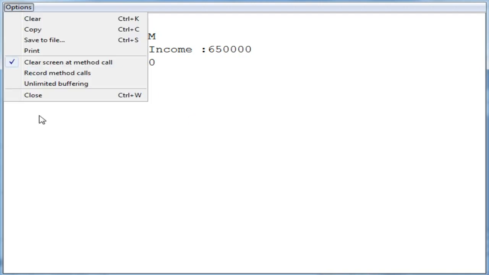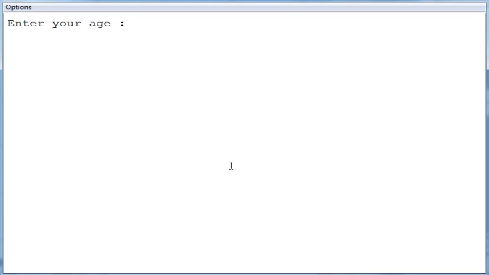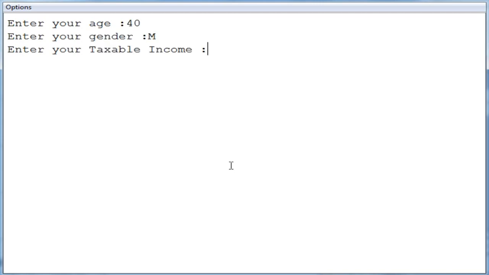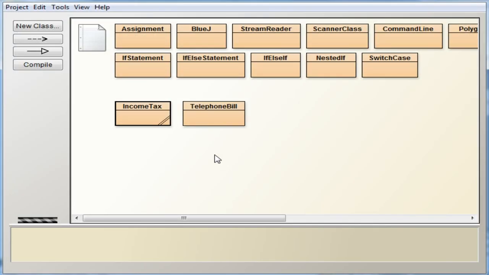Okay, and then finally I am going to give a value exceeding 8 lakhs. I am giving the age as 40, gender as male and taxable income as 9 lakhs. Now you can see 1,24,000 is the output. Hope you understood this video. You can try this program in your system and clear your doubts if you have any. Thank you.